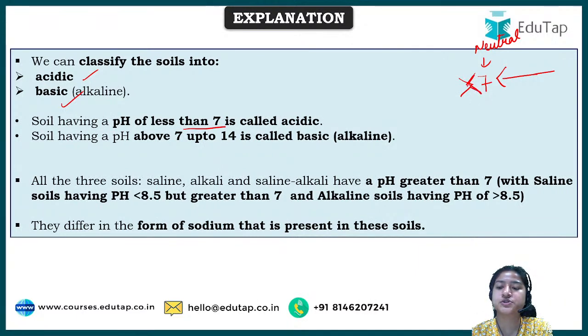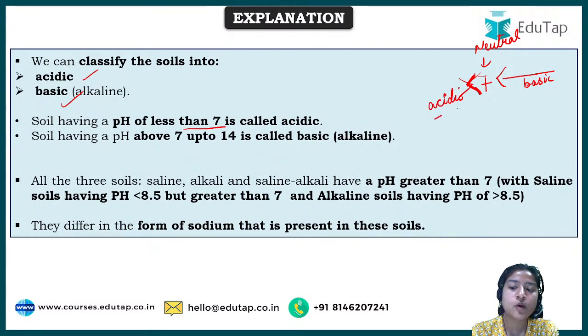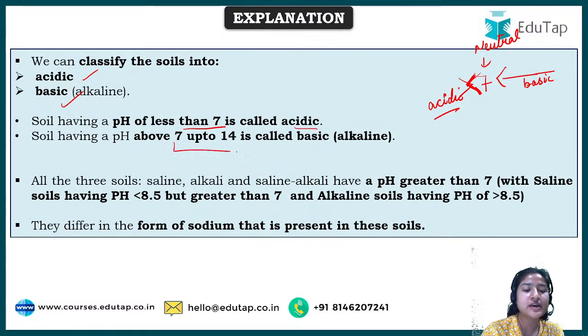Sorry, this should be like this, right? So if the particular pH is more than 7, it becomes what? It becomes basic. But if it is less than 7, then it becomes what? Then it becomes acidic. Okay, so soil that has pH less than 7 is acidic, and soil that has pH from 7 up to 14